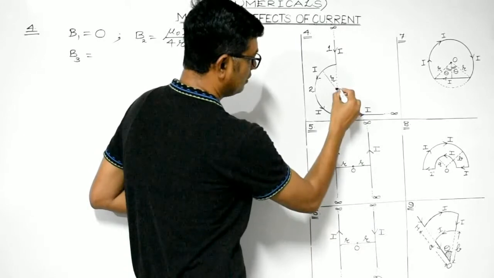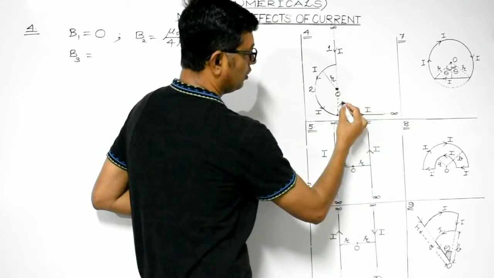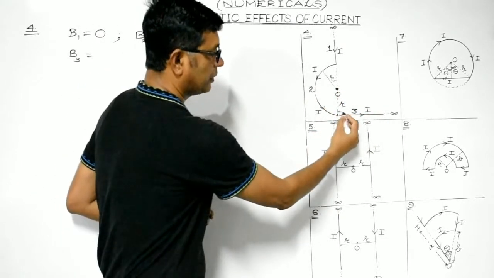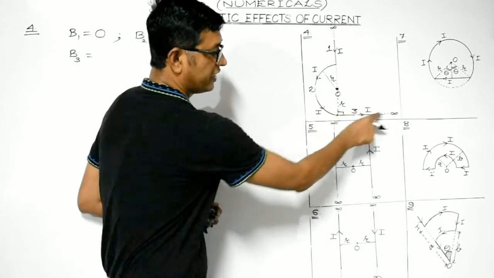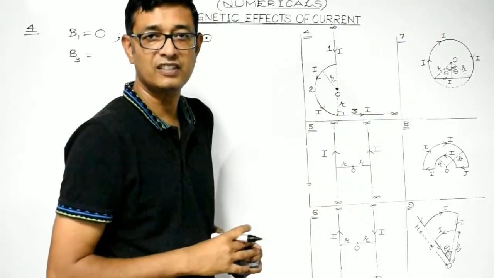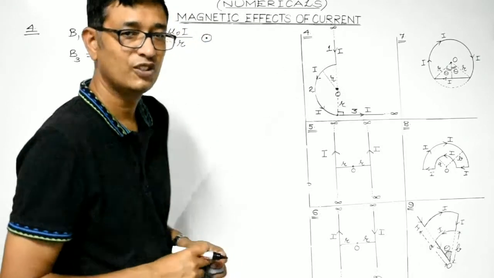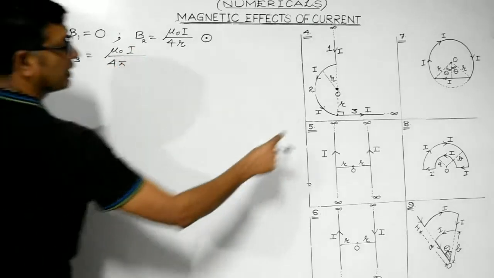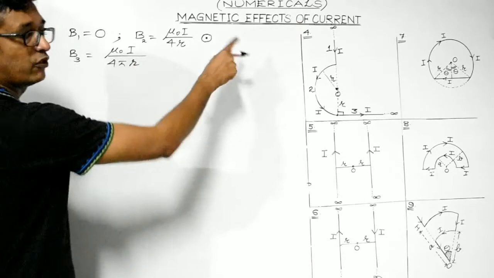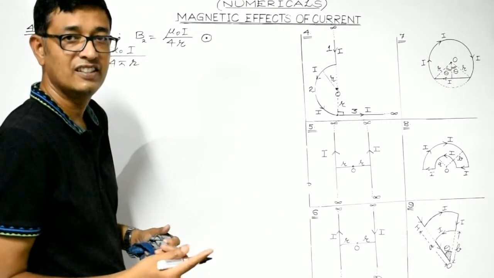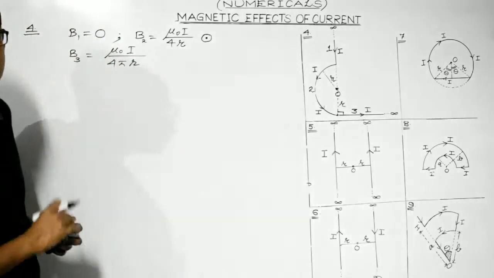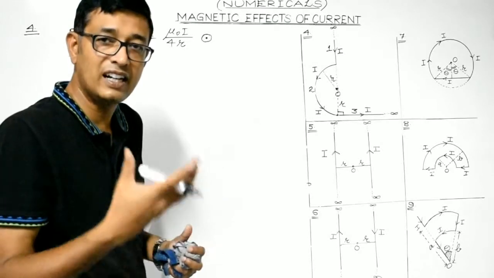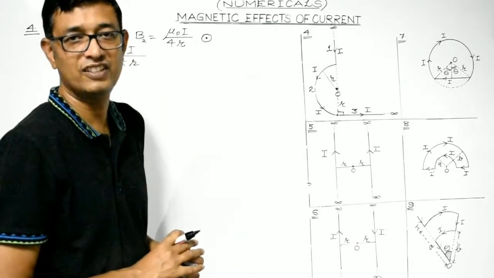And now B3. This is the straight portion. So the perpendicular distance of the observation point O from the straight conductor is r, right? This is the perpendicular distance. One end of the straight conductor is fixed and the other end extends to infinity. So phi 1 is 0, phi 2 is 90 degrees. So what is the formula over here, students? It is mu naught I divided by 4 pi into perpendicular distance, times sin phi 1 plus sin phi 2. Sin 0 plus sin 90, so 0 plus 1, that will give us 1. So this is the formula. Again, all these formulas had been mathematically verified and discussed in the earlier section, isn't it?